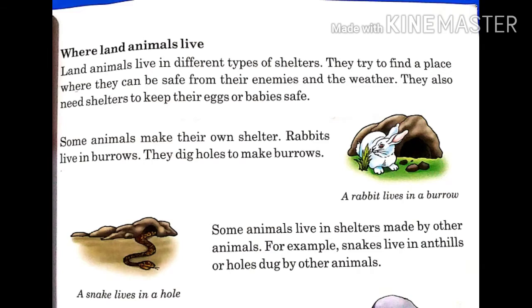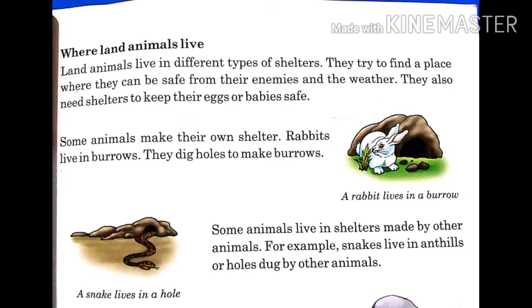Where land animals live. Land animals live in different types of shelters. They try to find a place where they can be safe from their enemies and the weather. They also need shelters to keep their eggs or babies safe. Some animals make their own shelter. Rabbits live in burrows. They dig holes to make burrows. Some animals live in shelters made by other animals. For example, snakes live in anthills or holes dug by other animals.